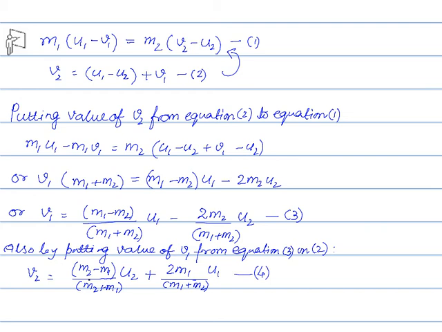Similarly, suppose we know the value of v1, if we put equation 3 in equation 2, we can find out the value of v2. So again, v2 is the final velocity of body B after collision. So using equations 3 and 4, we can find out the velocities of bodies after elastic collision.